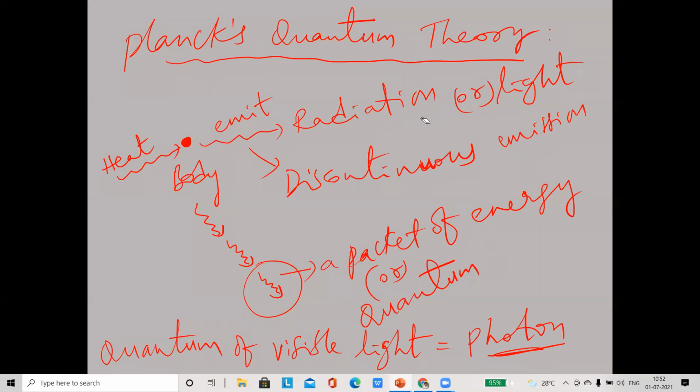That means, according to Max Planck's quantum theory, when a body is heated, it absorbs the heat energy, and that heat energy transforms into another form of energy, and the radiation is emitted from this hot body. This emission of radiation is in a discontinuous manner, that is, in the form of different packets of light. Each packet of light or energy is called a quantum, and the quantum of visible light is called a photon. Photon is the quantum of light. Take the screenshot.